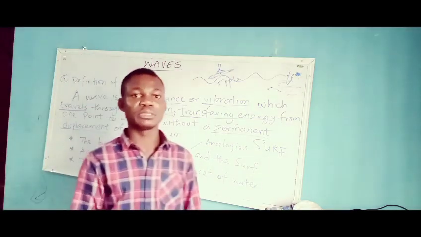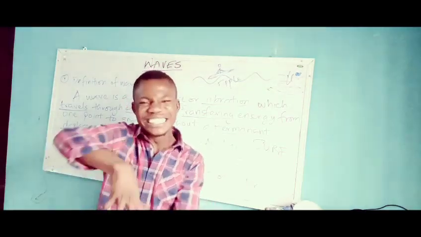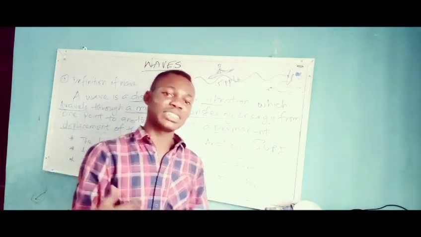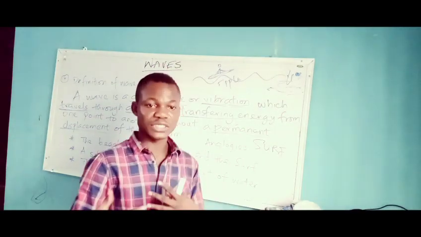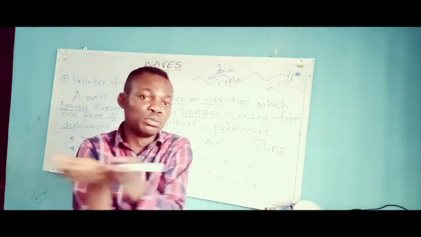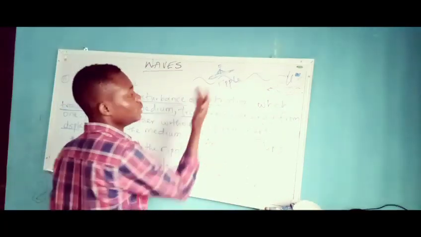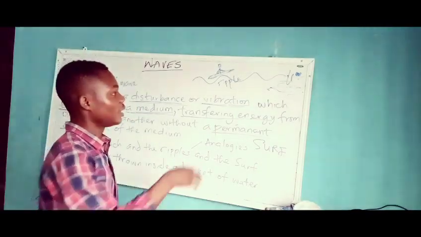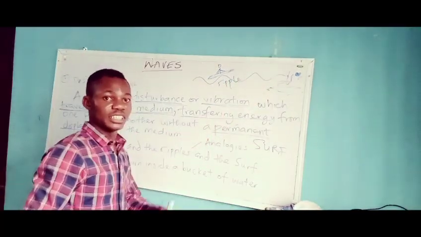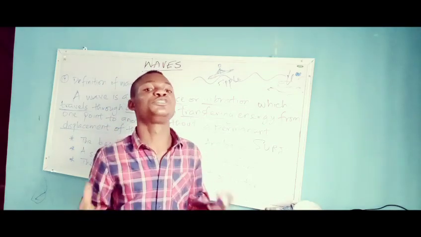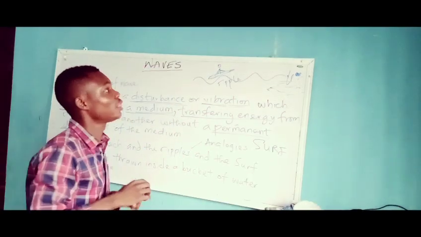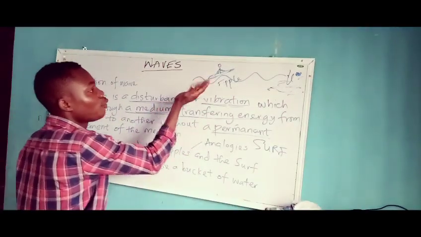So in that bucket, you will observe that the water is not leaving the bucket, but because it's being disturbed, it is transferring energy and causing the counters to move on the surface of the water. Same thing with the beach. It is not that the sea is completely going to get dry at the end of the day, but we observed one thing: there is always a transfer of energy.